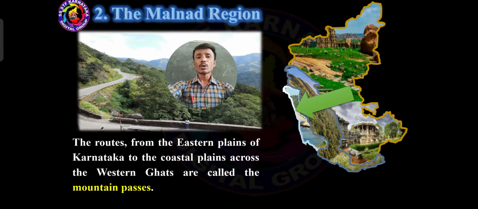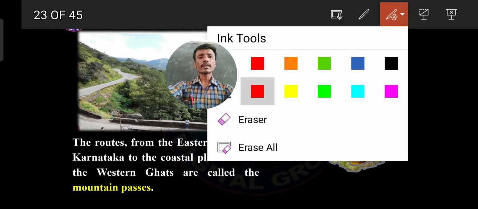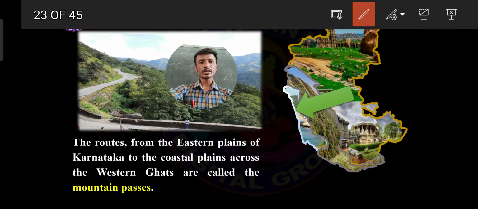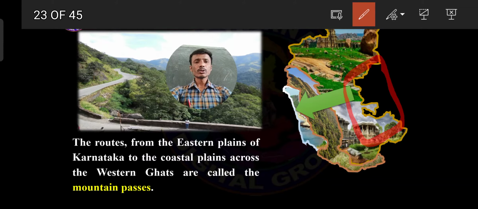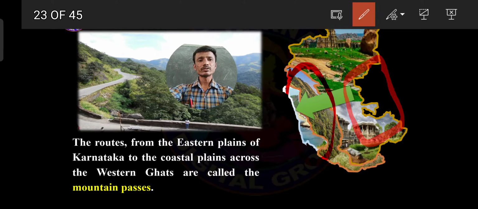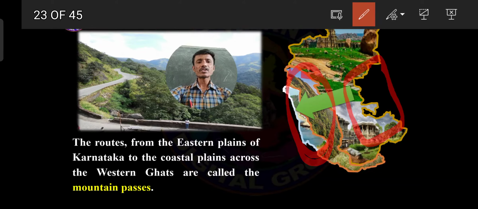See, the routes from the eastern plains of Karnataka, so dear students, Karnataka east, this one, to the coastal plains, this one, across the Western Ghats are called the mountain passes.